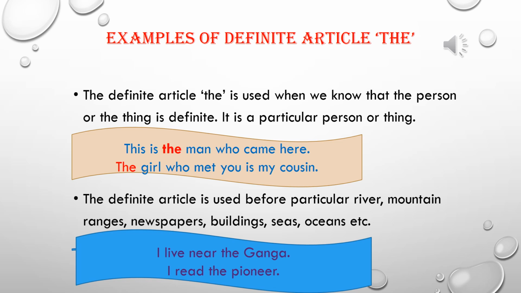For example, I live near the Ganga. I live near which river? Ganga. Not any random river. Ganga, it's a proper noun also. So we have used the article the. I read the Pioneer. Only Pioneer. Not any other newspaper or any newspaper. I read the Pioneer. So I'm talking about a particular newspaper or magazine. That's why we have used the article the in front of the Pioneer.